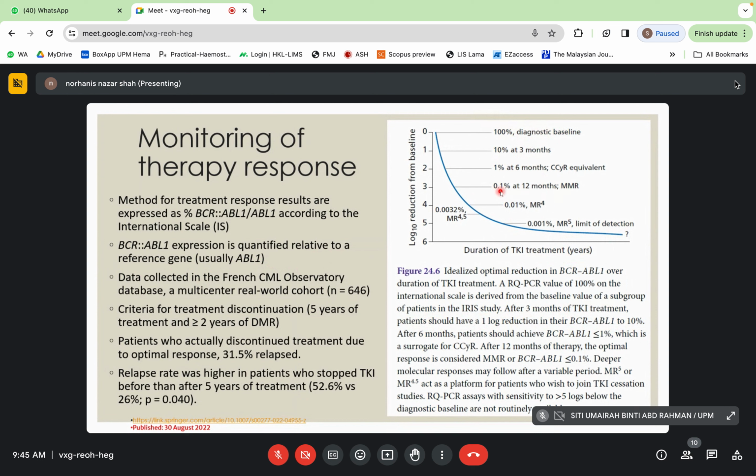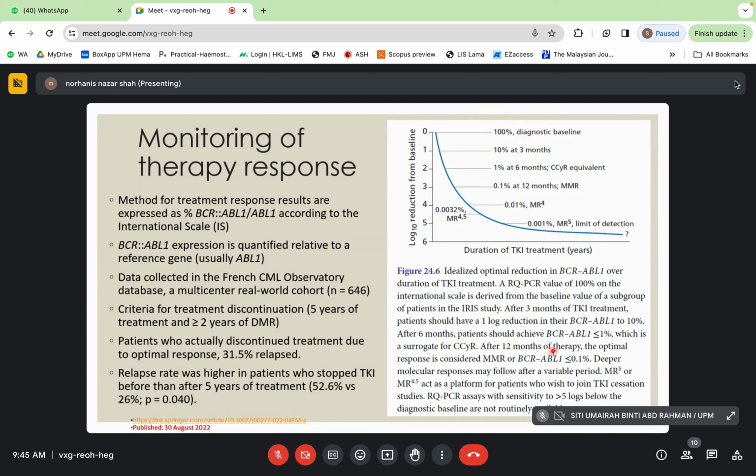So bila dia 0.1% at 3 log reduction ni, dia consider major molecular response. Okay, and then dekat log 4, kita panggil dia deeper molecular response lah. Okay, log 4.5 and 5 kita akan panggil dia deep, dia achieve deep molecular response.